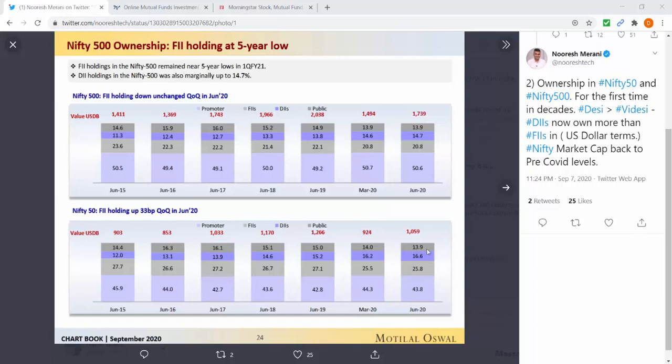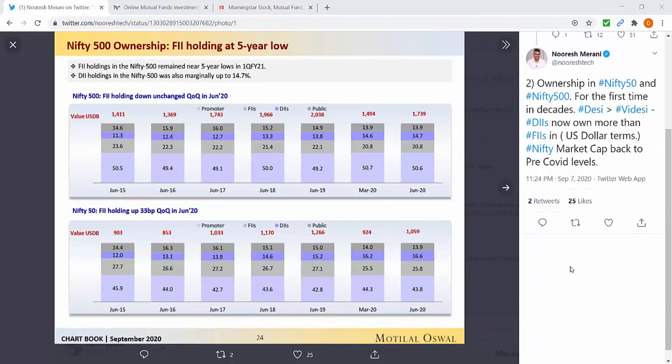We can see almost 13.9% and 16.6%, that is almost 30%, is owned by DIIs and public, while only 25.8% is now owned by FII. What we can see is slowly and steadily DIIs and public become an important part of the holding structure of Nifty 50 and Nifty 500 companies. Similar is the case for Nifty 500 companies.